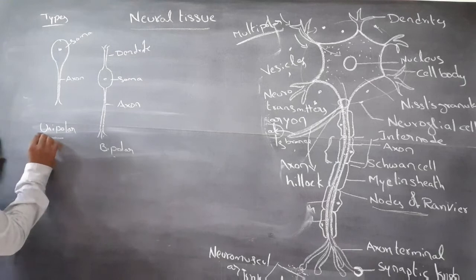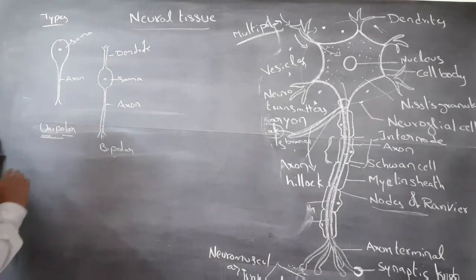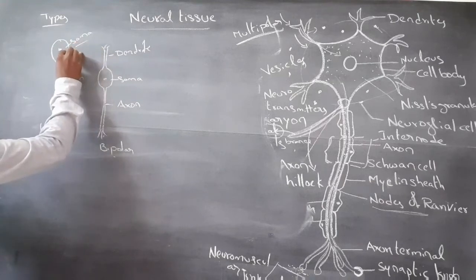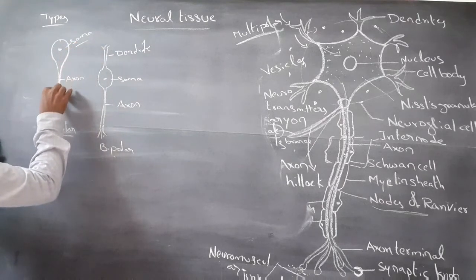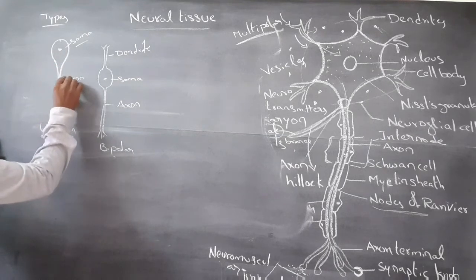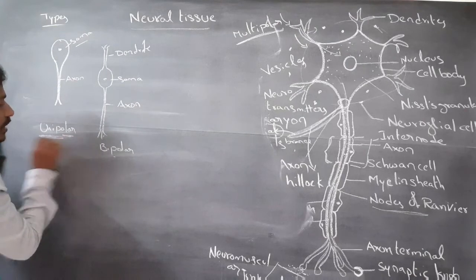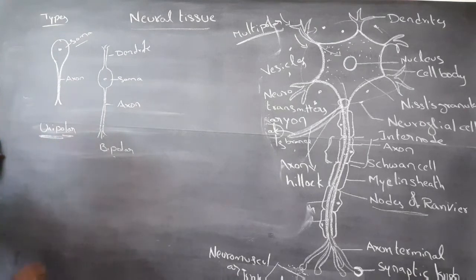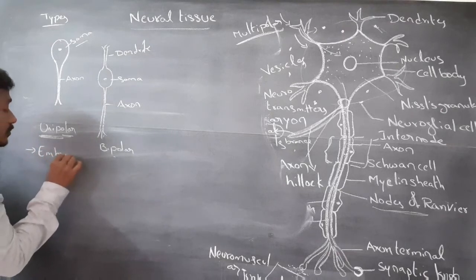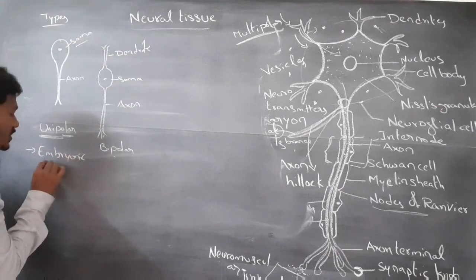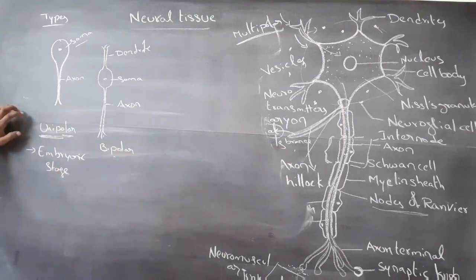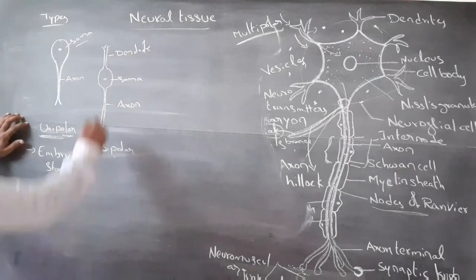Unipolar neuron: uni means single, polar process. The cyton, soma, or cell body produces only a single axon. A cell body producing a single axon is called a unipolar neuron. Unipolar neurons are present in the embryonic stage. Pseudo-unipolar.